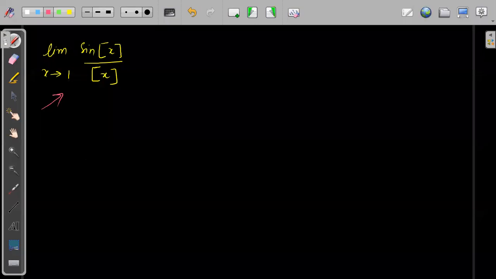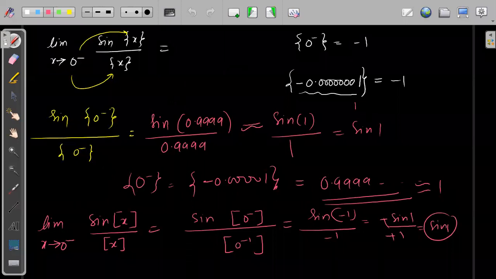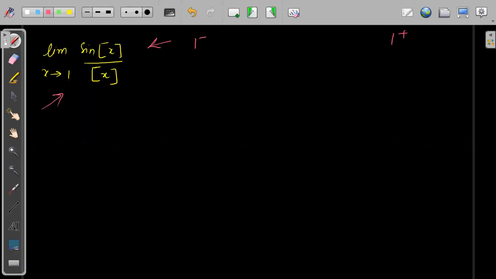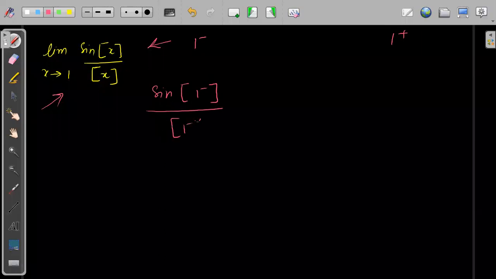See, the one difference between this question and these two questions is, I'm only talking about 0 minus. I'm not talking about 0 plus. For this one, I'm only talking about 0 minus. Here also I'm talking about 0 minus. But in this question, I'm talking about both left hand side and right hand side. So first let's take 1 minus and then we will take 1 plus. So for 1 minus, if I simply substitute, this will become sine of greatest integer of 1 minus upon greatest integer of 1 minus, right?